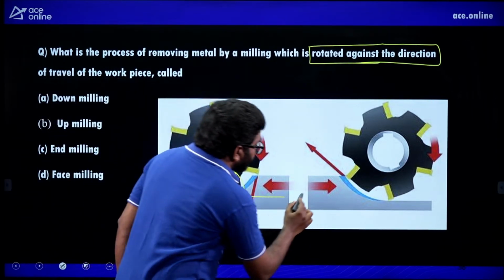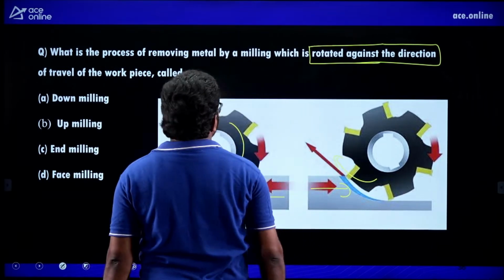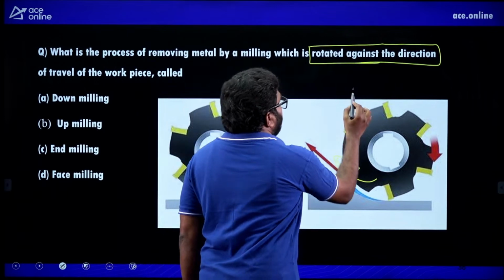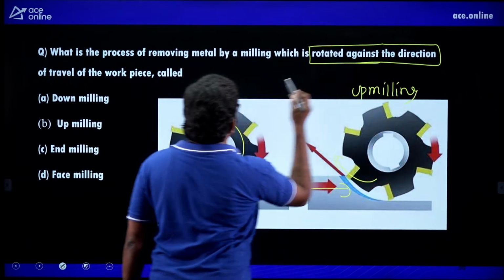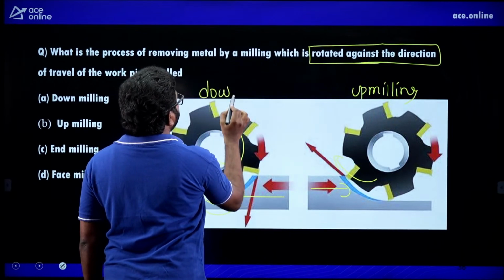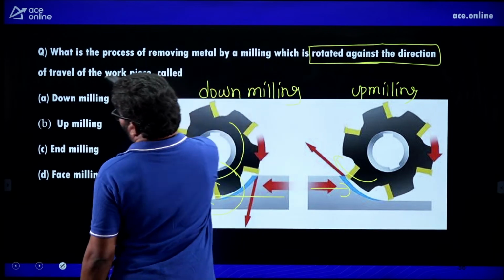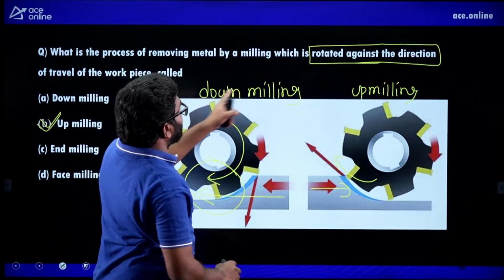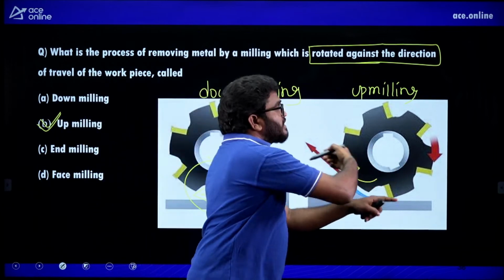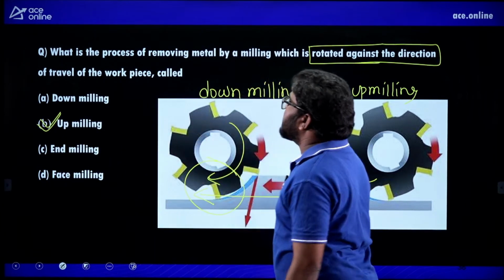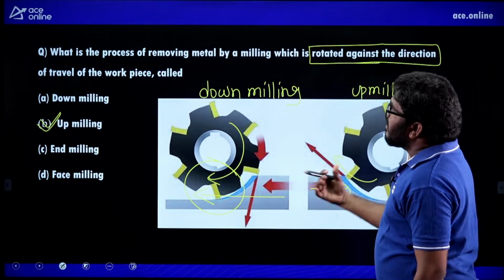Now this is rotating like this and this is rotating like this, opposite direction. So this is up milling, opposite direction, and the same direction is down milling. So B is the correct answer. Rotated against the direction of travel, so opposite direction.